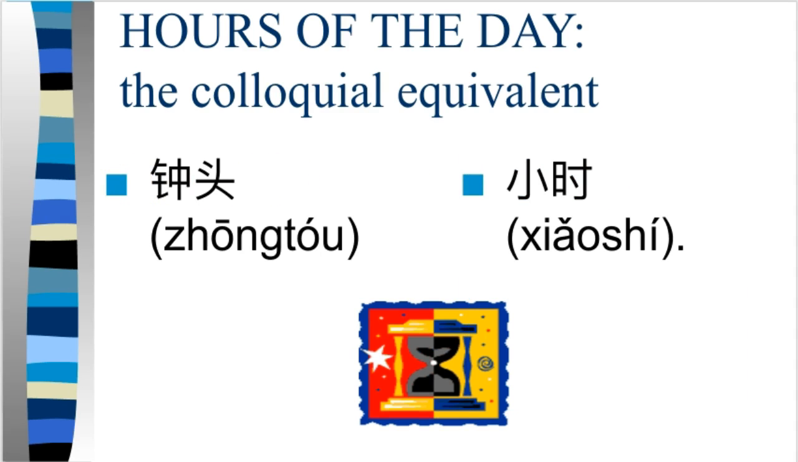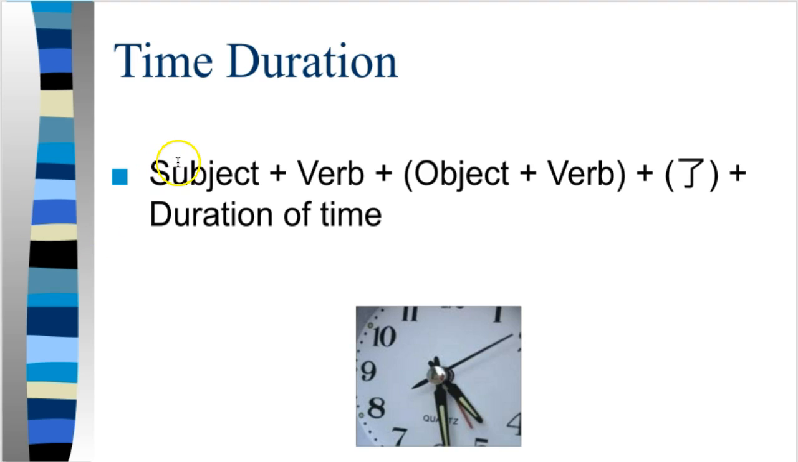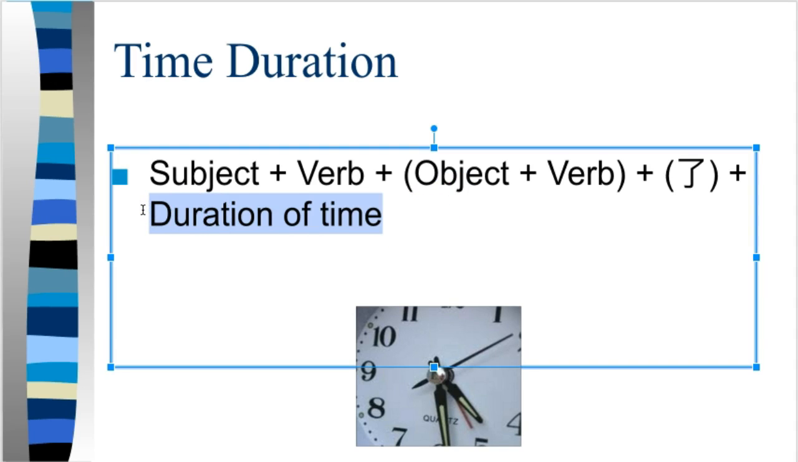All right. So to look at the structure of time duration, it's subject plus verb, which we just talked about, and then plus the so-called duration of time complement, which goes after the verb. If there's an object, you want to do the verb plus object plus verb structure. Why? Because if you remember, complements must always directly follow the verb. The verb must be directly in front of the complement. You can also add le if it's a completed action, if it's happened in the past.